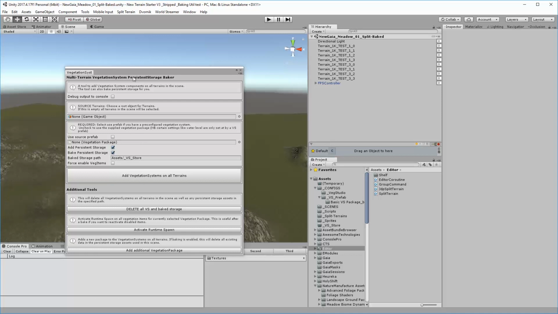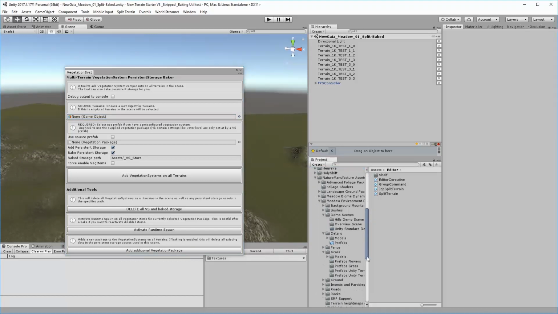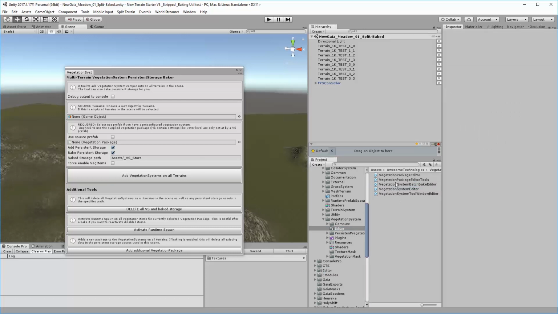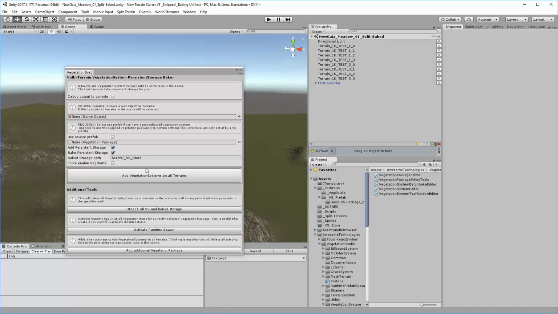But the one that I'm going to talk about is this, and you can put it in the editor, in a root editor folder if you want. I personally tend to just leave it kind of where it belongs, so inside of, where's Vegetation Studio, Awesome Technologies, inside Vegetation System, inside Editor, there it is. So let's get to business. I'm not going to go into how Vegetation Studio works.